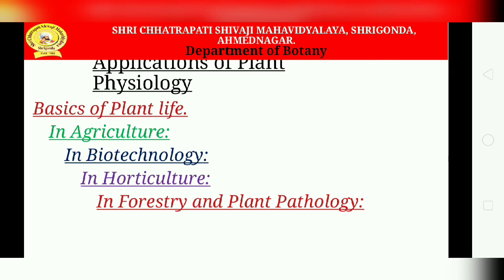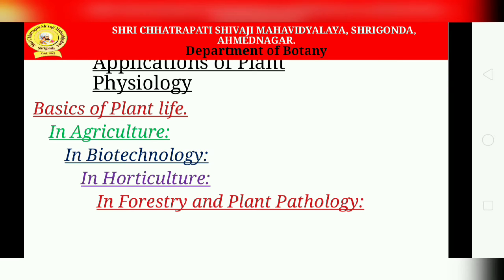Basic knowledge of plant processes can help in increasing the photosynthesis rate and the conversion of solar energy for the food production process. It can also help us to identify the plants. So plant physiology is essential for this.